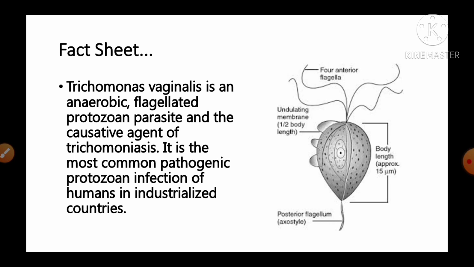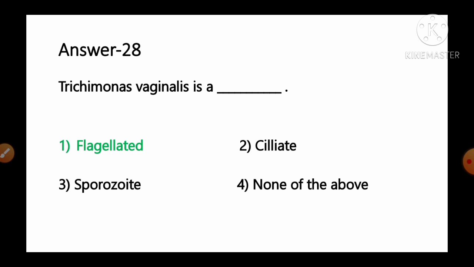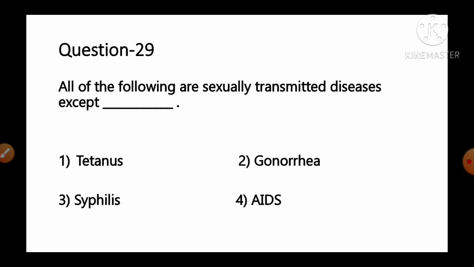And the figure of this Trichomonas vaginalis is given in this slide. You can see the 4 anterior flagella and 1 posterior flagellum. So Trichomonas vaginalis contains flagellum. So option number 1 is the correct answer for this question. Move to the next question number 29.